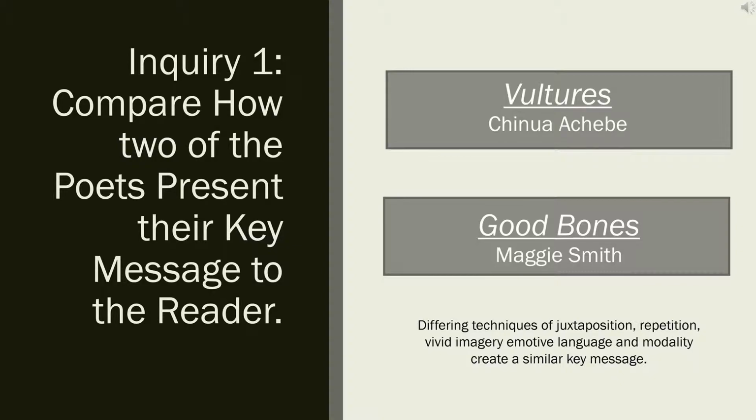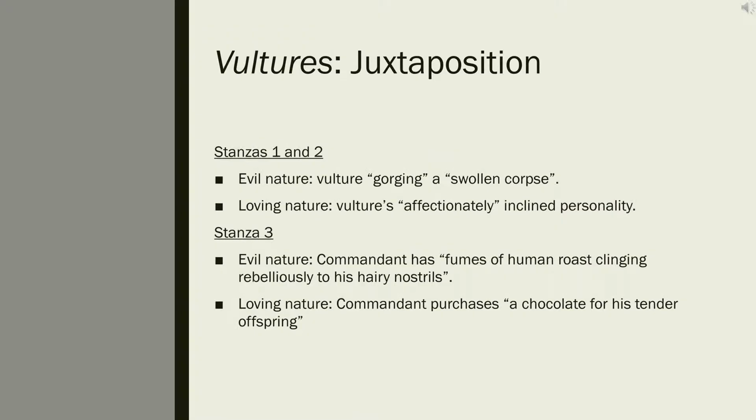Chinua Achebe, writer of Vultures, and Maggie Smith, writer of Goodbones, utilize differing techniques, including juxtaposition and repetition, to establish the common message that both good and evil exist in the world. Juxtaposition is heavily incorporated between and within the stanzas of Vultures, highlighting not only evil and love, but also the fundamental similarities between instinctive animals and humans.